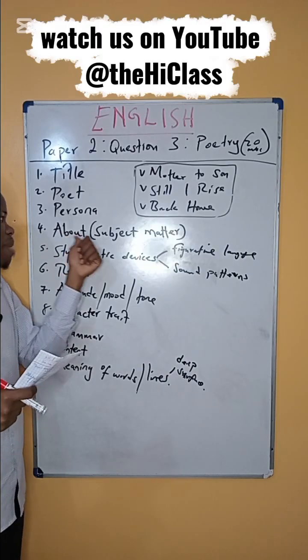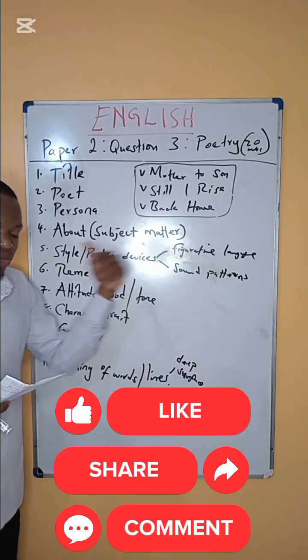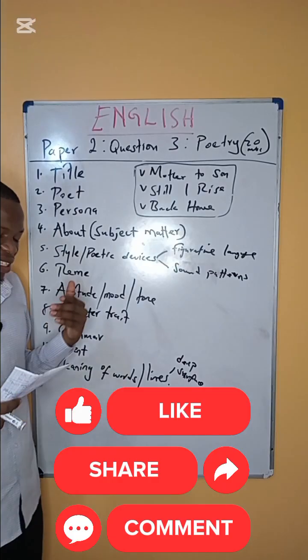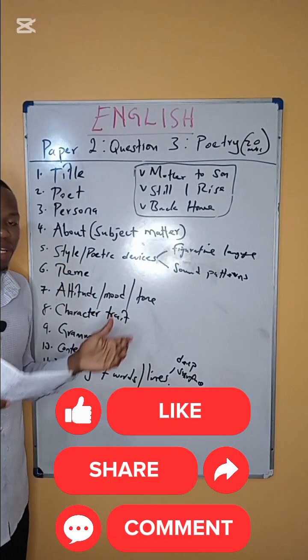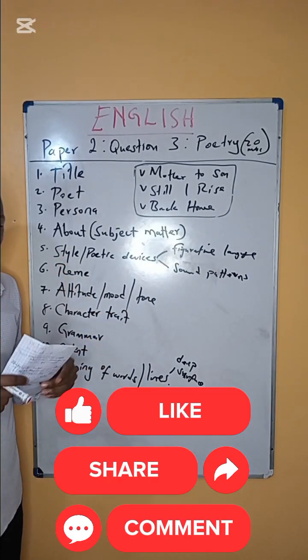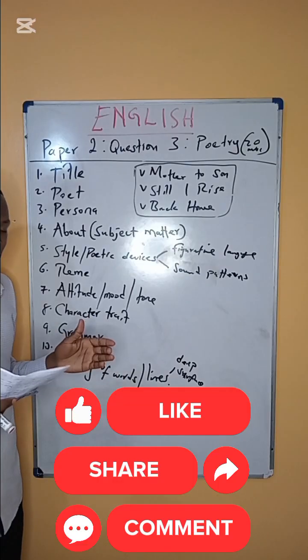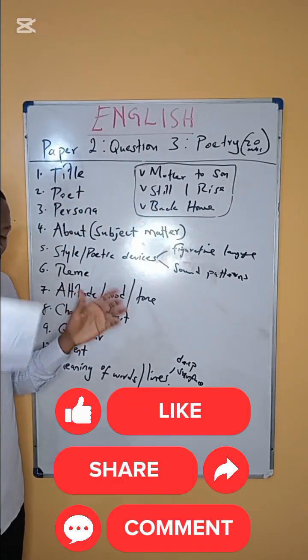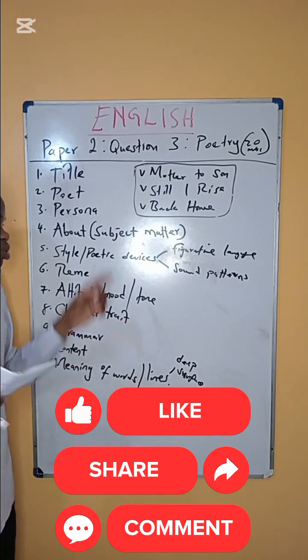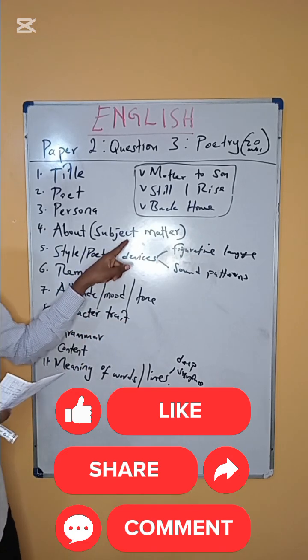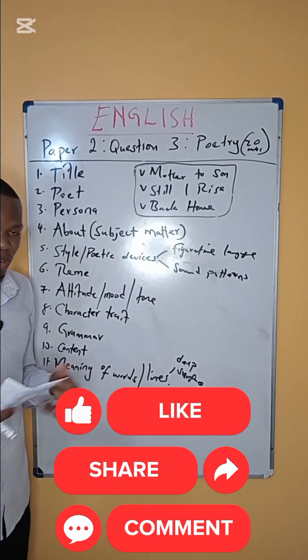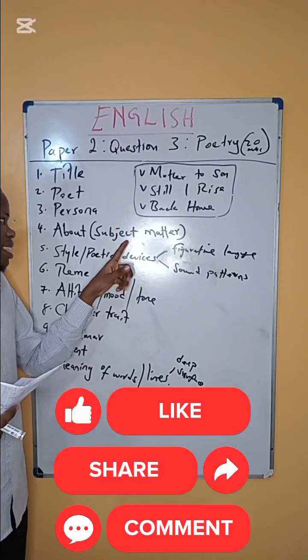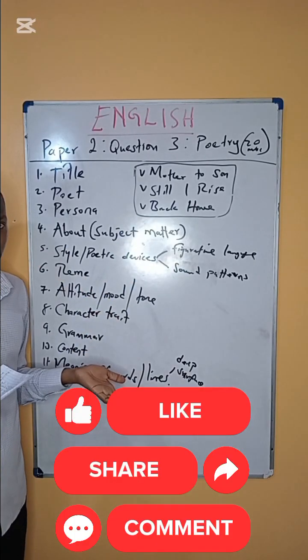Number 4, about, or the subject matter. We define the subject matter as what is happening in the poem. Okay, what is the poem simply talking about? That is the subject matter. You read the poem from the first stanza to the last stanza, then try and see those events that are happening there. So this question usually asks, briefly describe what is happening in the poem. Or they can simply ask you directly, what is the subject matter of the poem?